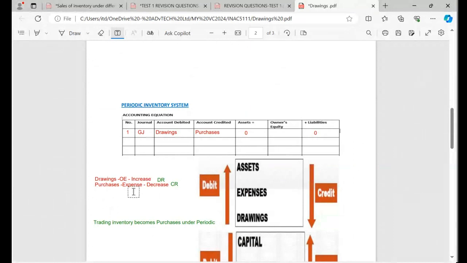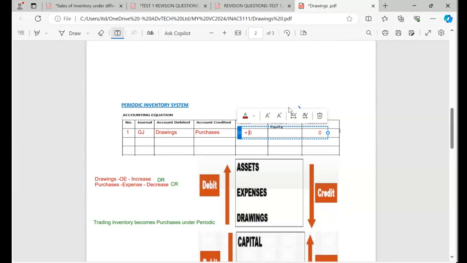We know that purchases are expenses. Remember I said expenses, for example, have got a negative impact. Let me just write it down. But remember I said, when the expenses increase, they've got what? A negative impact. But at the moment, the expense is not increasing, it's decreasing. Meaning this will have a positive impact. Remember, I did write on top there. It will have what? A positive impact.